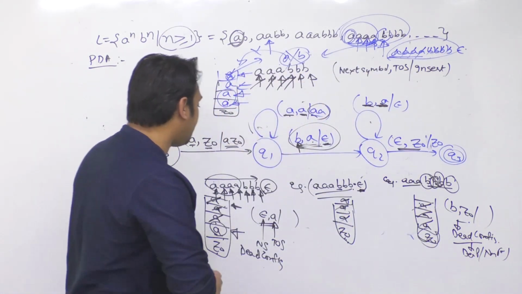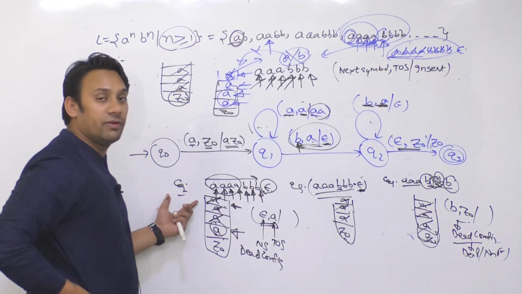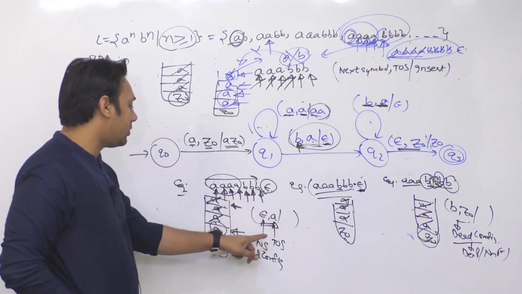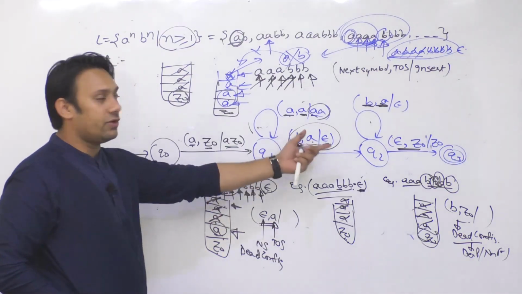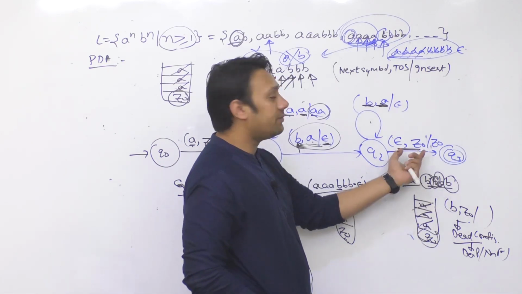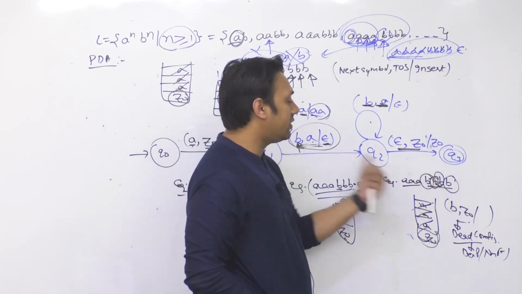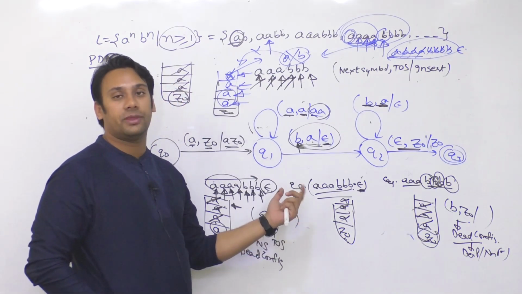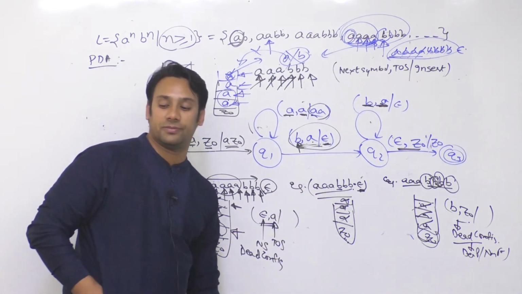Okay, so you can see in the first case also we will not reach a final state. Why? Because we get epsilon comma A, and we do not have a transition for it here. In the last case we get B comma Z naught, and B comma Z naught is not present here. So both the first and the last case will not be accepted. Only the second case will be accepted, where the number of A's is equal to the number of B's.